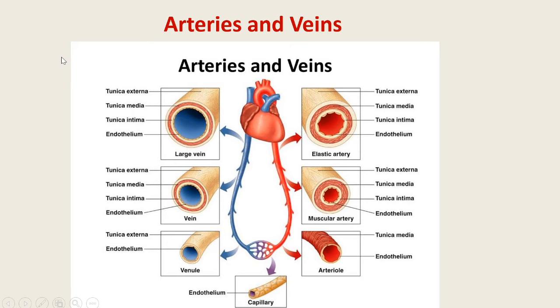The middle layer, that is the tunica media, is composed of smooth muscle fiber cells with elastic and collagenous tissues, and the outer layer is called the tunica externa or tunica adventitia, composed chiefly of connective tissues. The structure and thickness of each coat varies according to the size of the artery. Depending on size, structure and function, there are three types of arteries: large elastic arteries, medium sized arteries and small terminal arteries, which are called arterioles.